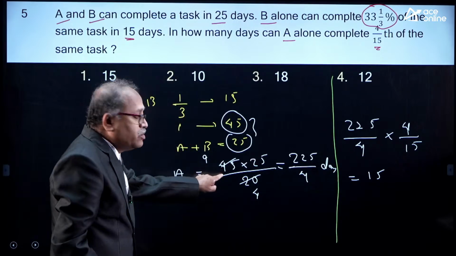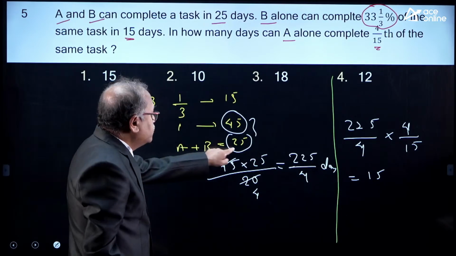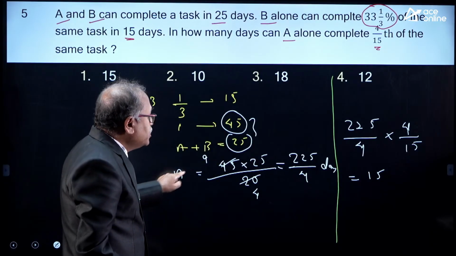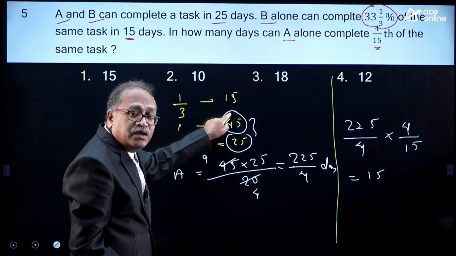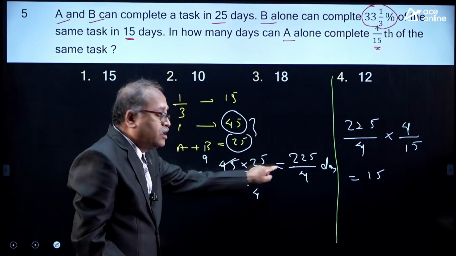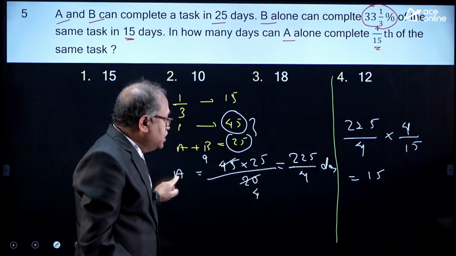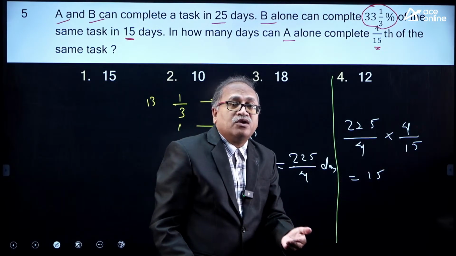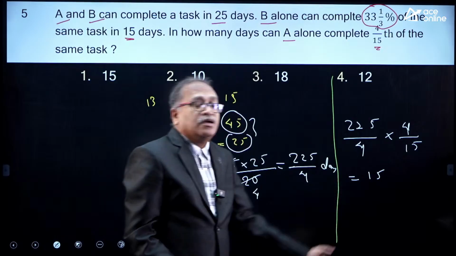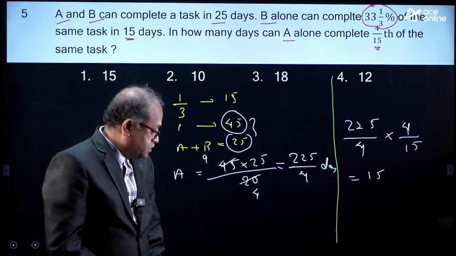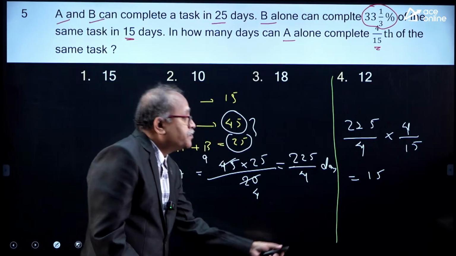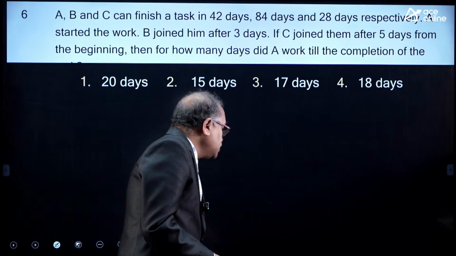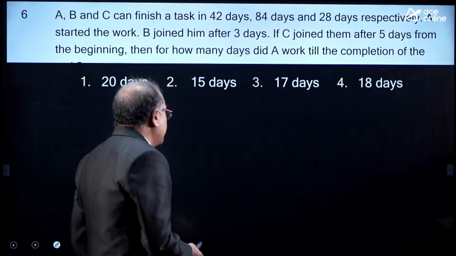First, by using this formula, I know that A plus B 25 days and the B 45 days. Then I can find out A: 45 into 25 divided by 45 minus 25. I got 225 by 4 days. A alone can complete one work. But here it is given 4/15 of the work in how many days? So, into 4 by 15, I am getting 15 as your answer. Okay, well done, sir. Let me move on to the next question for you.